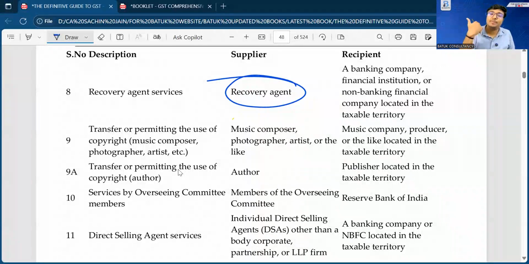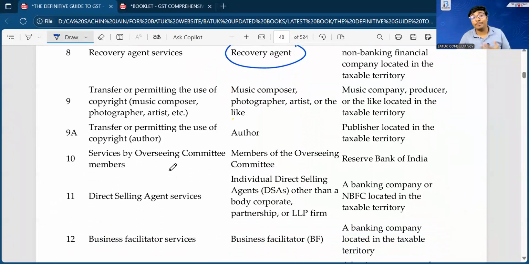So any amount which has been paid by the banking company or non-banking financial companies on account of the services provided by the recovery agent, in that case, the company is liable to make the payment of taxes. Next point, transfer or permitting the use of copyright, like music composer, photographer, artist. If any music composer, photographer, artist is going to provide the services to any music company, producer, in that case, that music company and producer will be liable to make the payment of taxes.